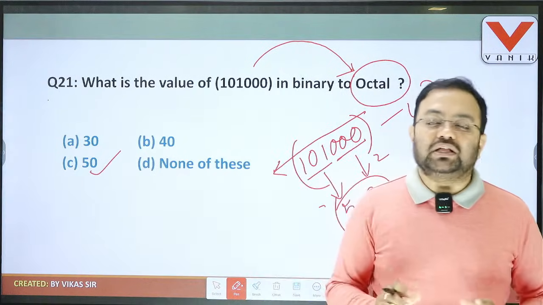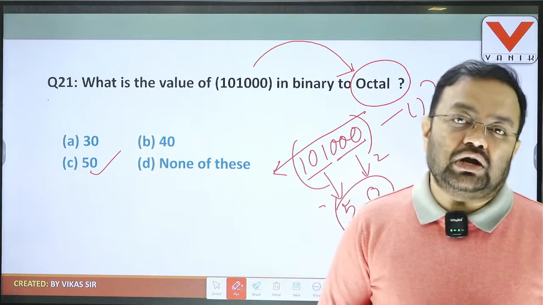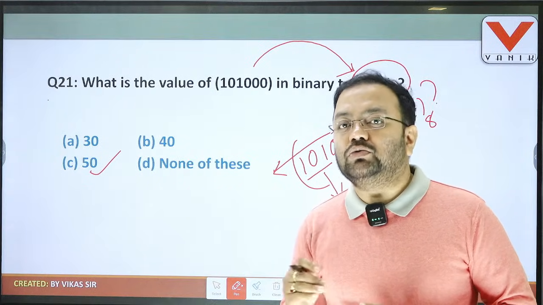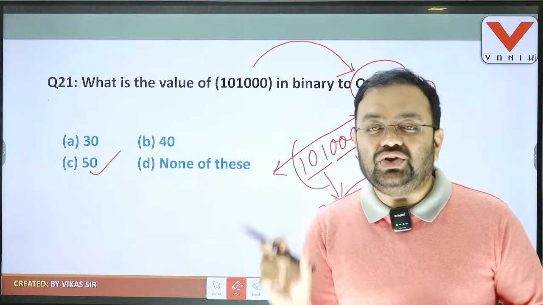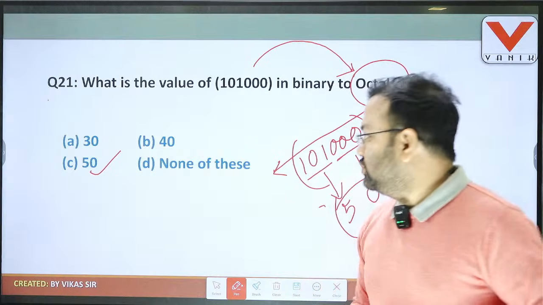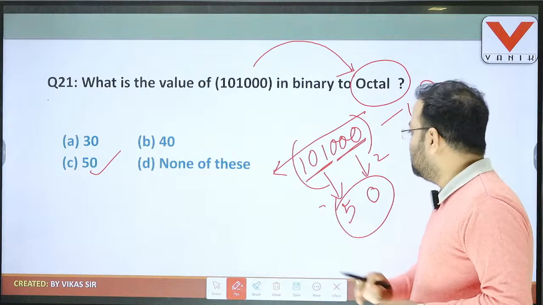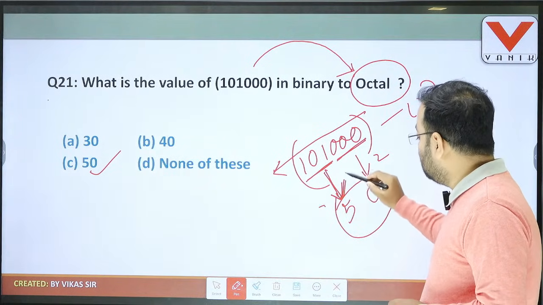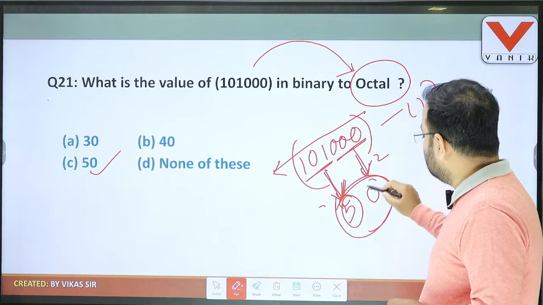While making the conversion from binary to octal, students, remember the logic I applied: we move from right to left, and every three consecutive binary digits are replaced by one octal digit. The first three digits are 000, the second three digits are 101. 101 is a binary number that converts to decimal 5, and 000 converts to 0.